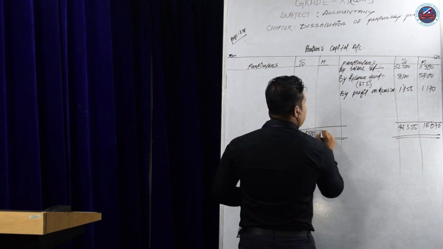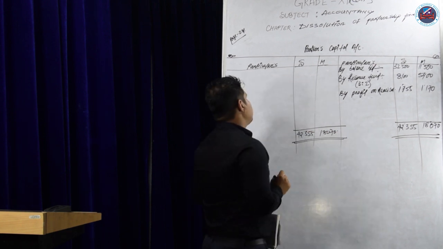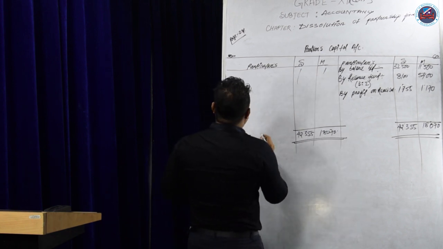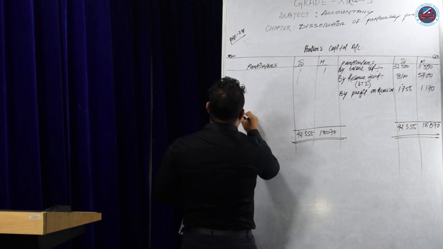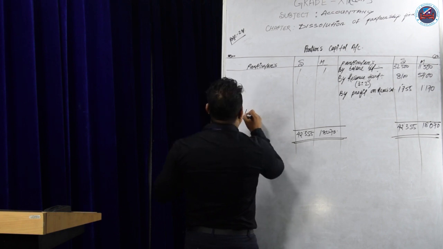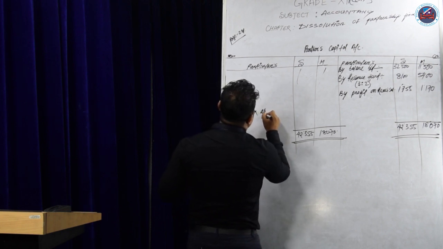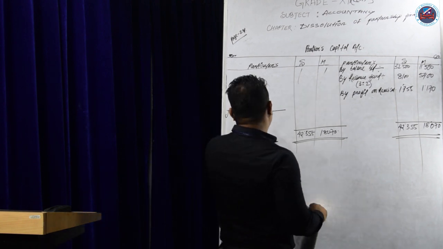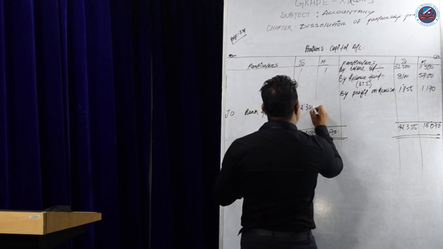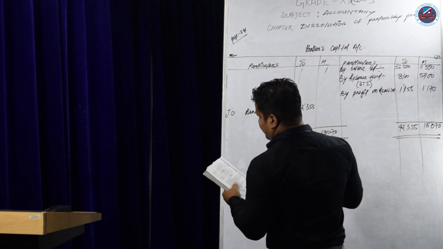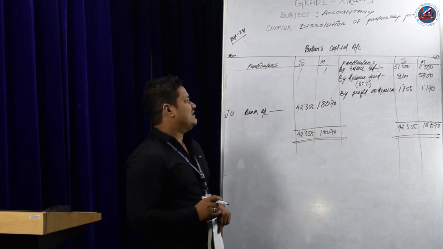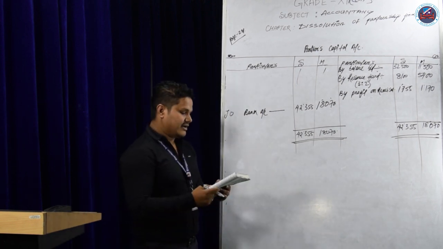The same amount will come on this side, 42,355. Nothing else is given. So that is the closing amount of the partners' capital account, that is of Supriya and Monica. To balance, to bank account, because there is a closing amount and the business will be closed down, and that will be paid by the bank. The same amount will be paid by the bank, that is 42,355 and 18,070 rupees.